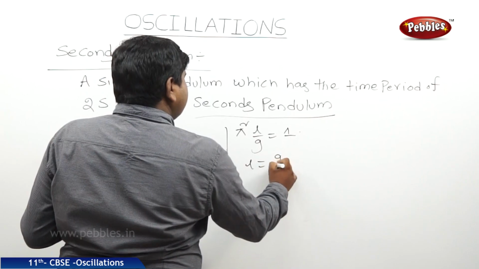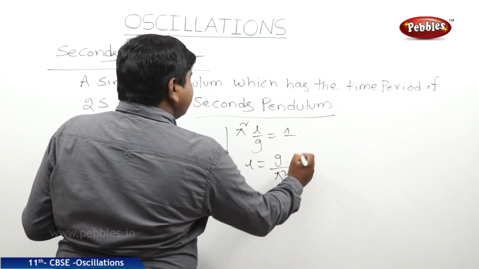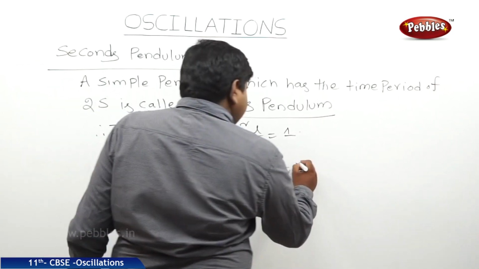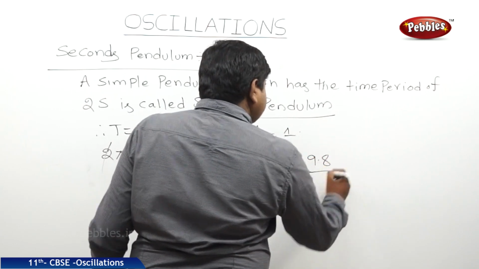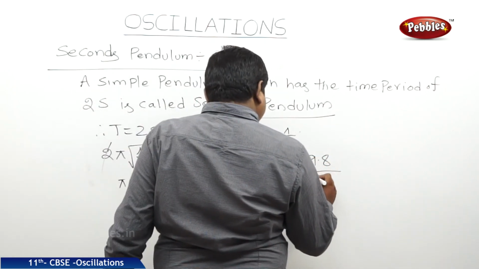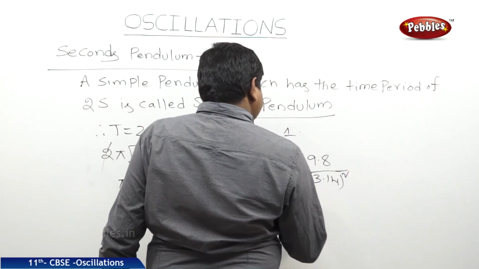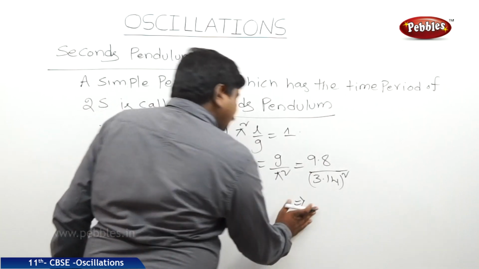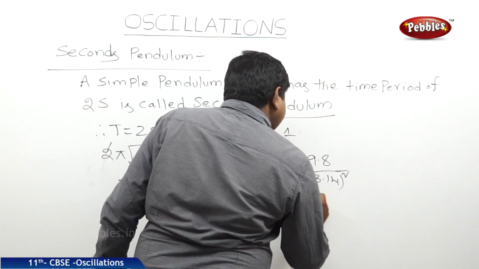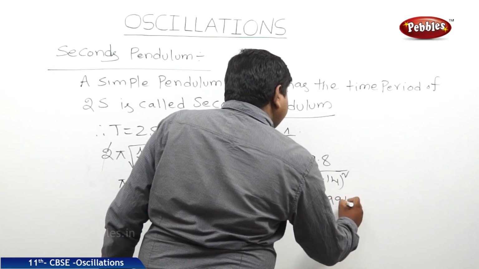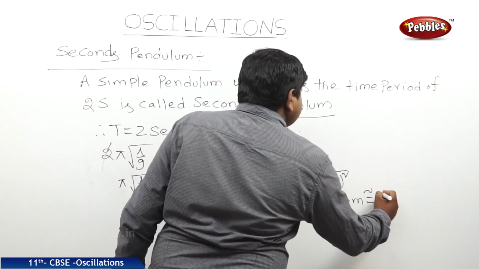Therefore, L is equal to G by pi square, where G is equal to 9.8, pi is equal to 3.14, and pi square means 3.14 square. This value is approximately equal to 0.994 meters, that is approximately 1 meter.